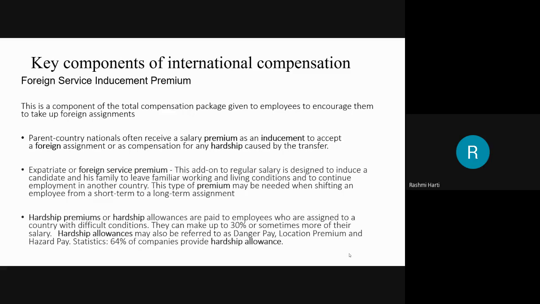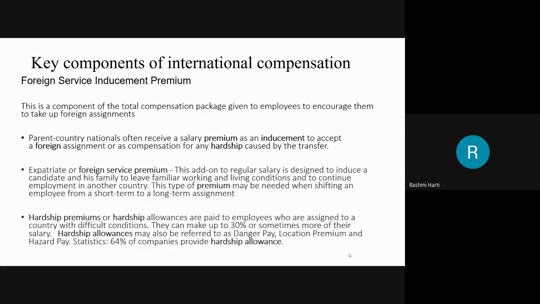If you are sending an employee to such a country, you have to pay hardship premiums or hardship allowance to the employee, which may make up 30% or sometimes more of the salary. This is additional to the salary which you are paying. Certain companies refer to hardship allowance as danger pay, location premium or hazard pay.